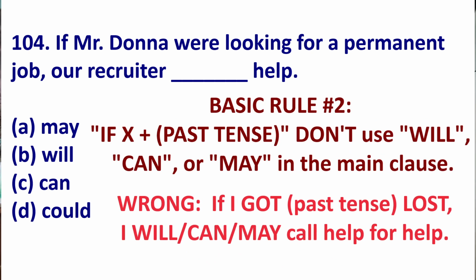If we use past tense in the if, such as if I got lost while hiking, we do not use will or can in the main clause because this is a second conditional. Now, I disagree with this, but TOEIC will also say you don't use may in the second conditional. I disagree with it, but TOEIC says that's the rule.